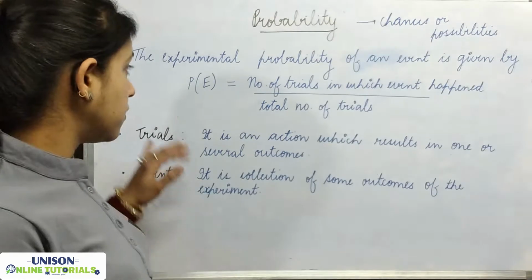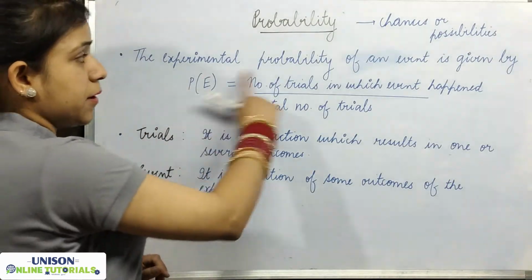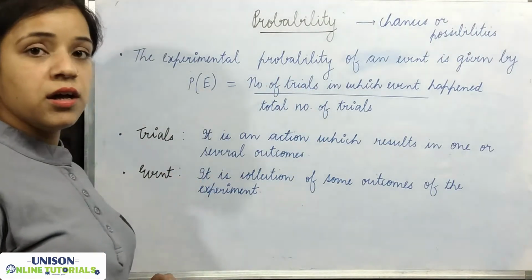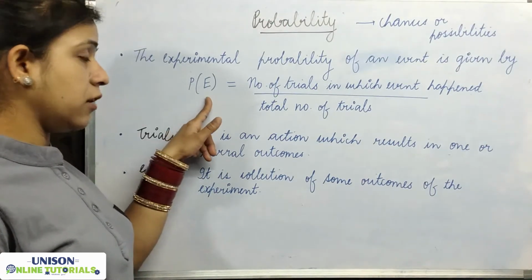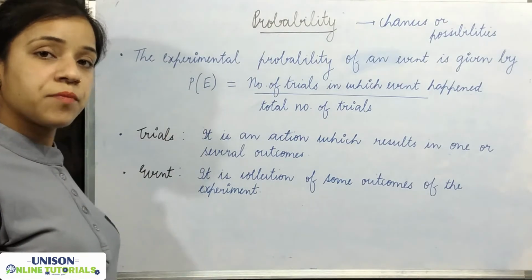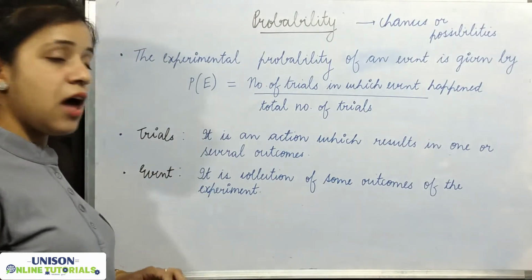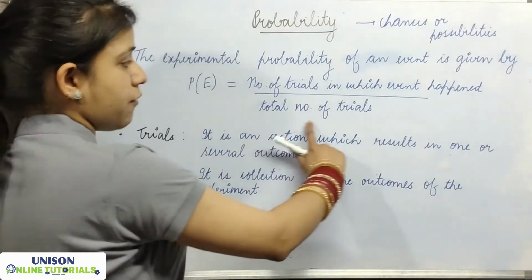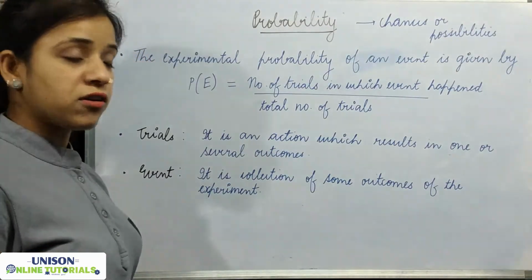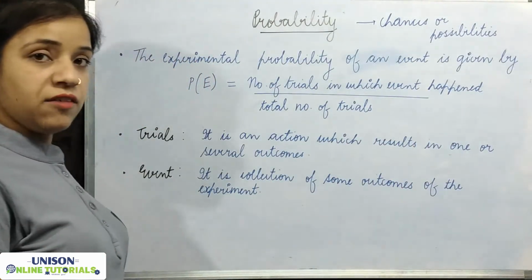In mathematics we will represent probability by P of E. The experimental probability of an event is simply given by P of E. So what is P of E? Probability of an event, where E represents the event, which is equal to the number of trials in which the event happened upon the total number of trials. So first we have to discuss these two terms: trial, and second one, event.